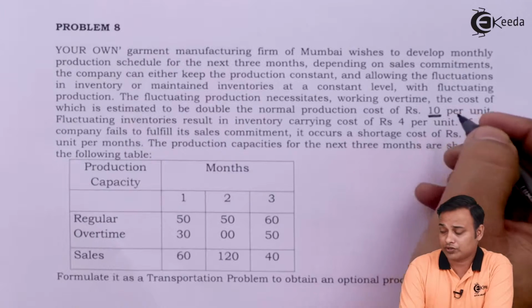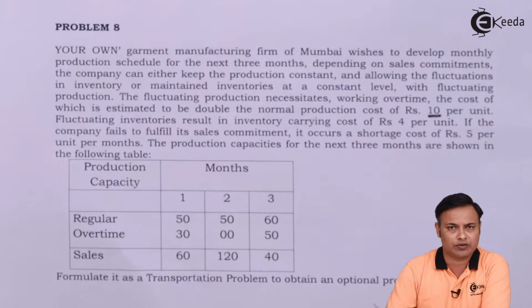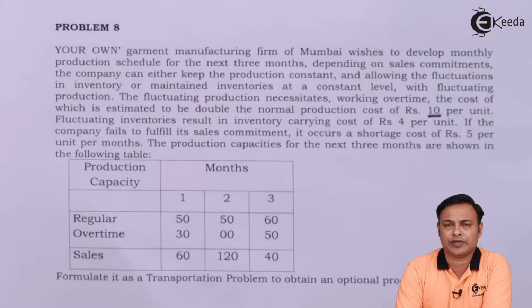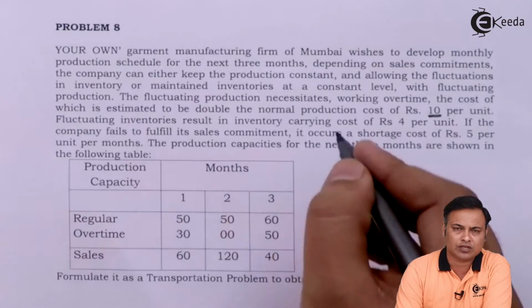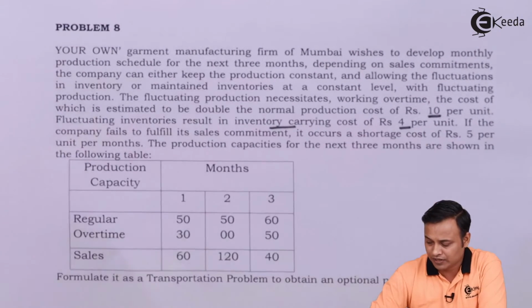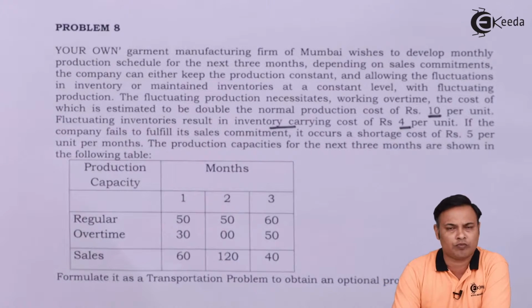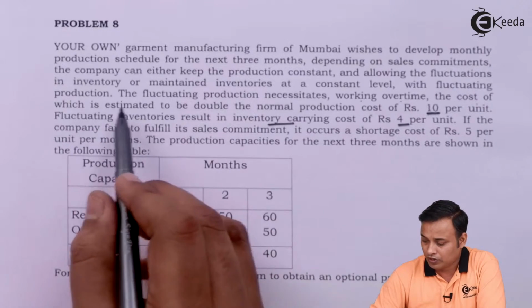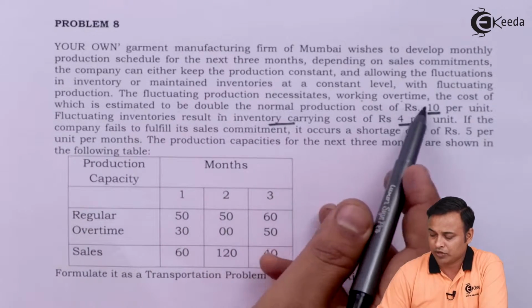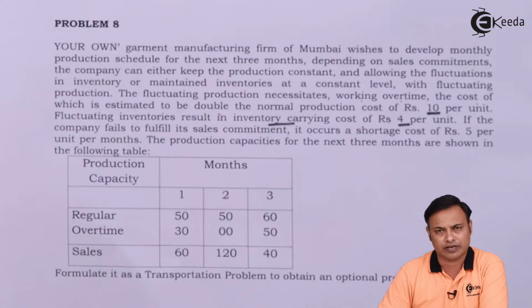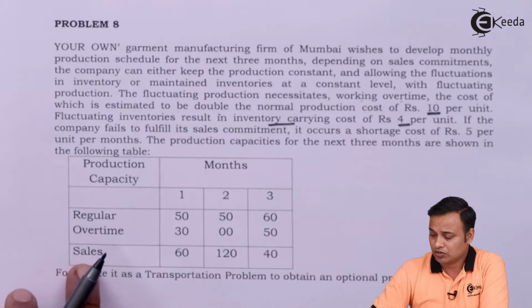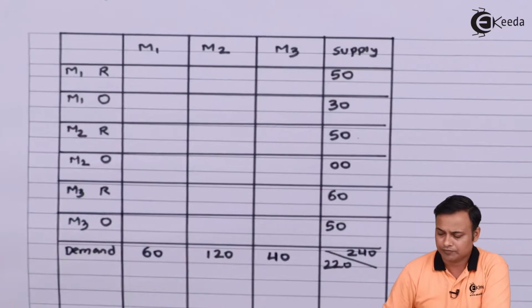Now a regular production cost is rupees 10 per unit. If the product is not sold in the same month, then we have to carry forward the product in the next month, for which there is the inventory carrying cost of 4 rupees per unit. Then we are also given that working overtime, the cost of which is estimated to be double the normal production cost of 10. So overtime का cost आपका double है. And last part is shortage cost, जो हम लोग बाद में picture में आएगा.